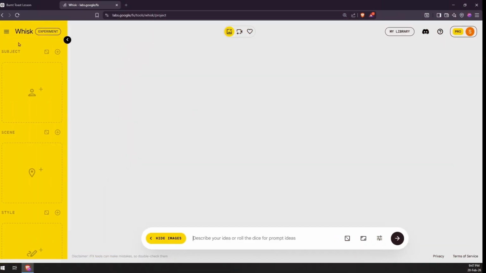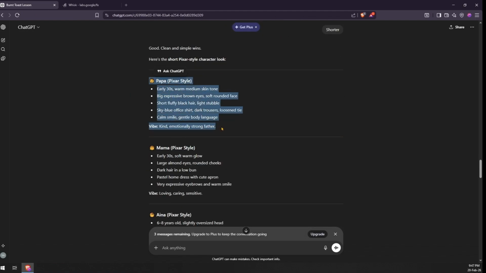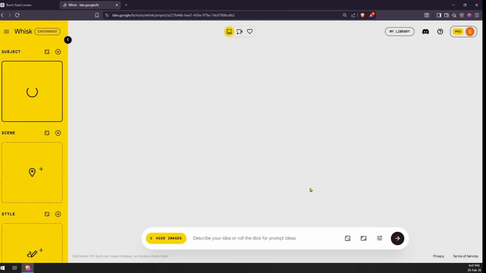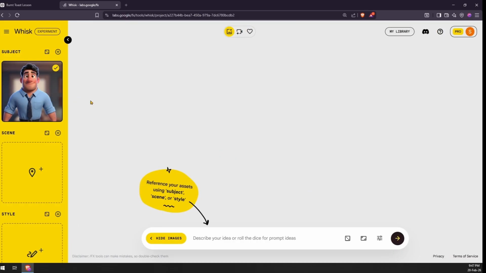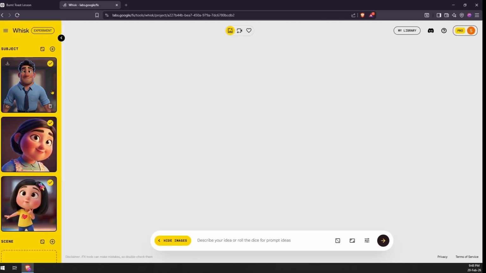Head over to Whisk. On the right side of the screen, you'll find an option labeled Subject. Go back to ChatGPT, copy the character appearance description, and paste it into Whisk. Generate the image. You'll see the character's face appear. Repeat this process for each character. In our case, the father, the mother, and the child. These three faces will now remain consistent across every single scene.